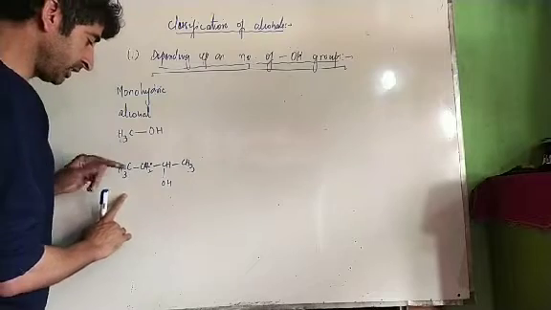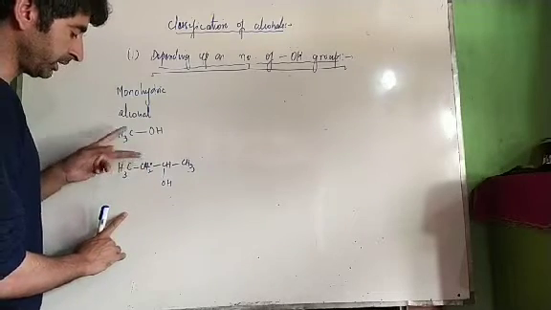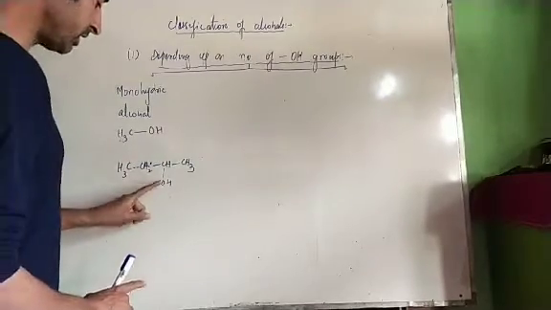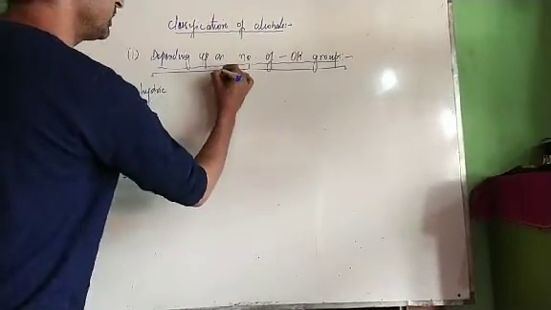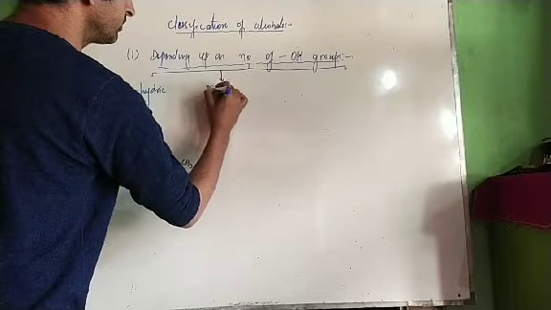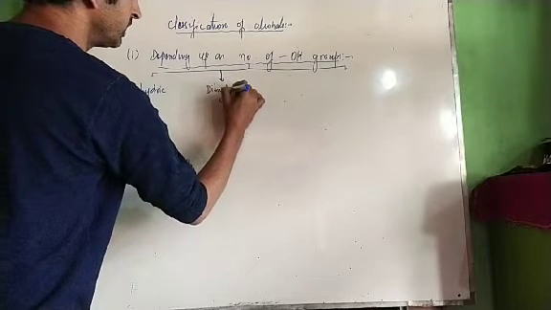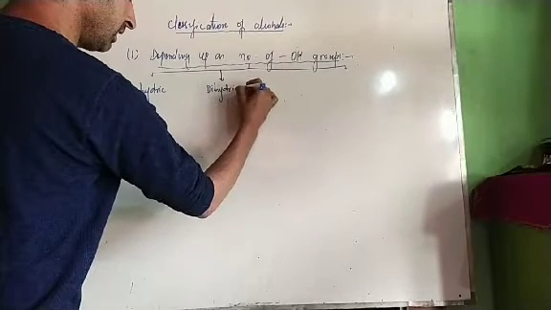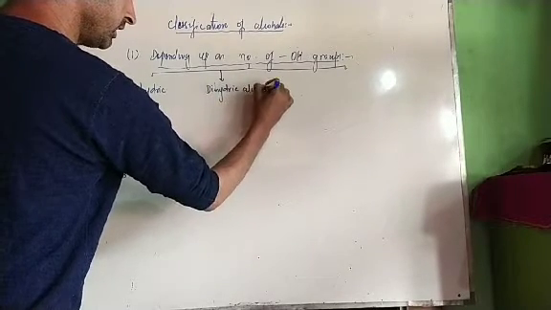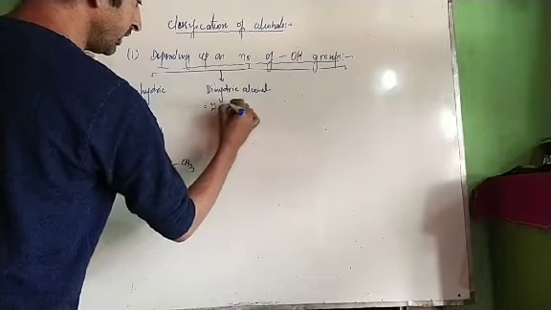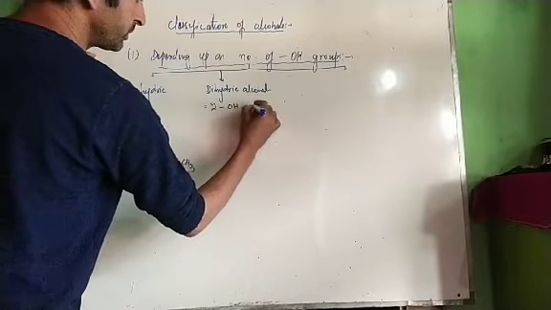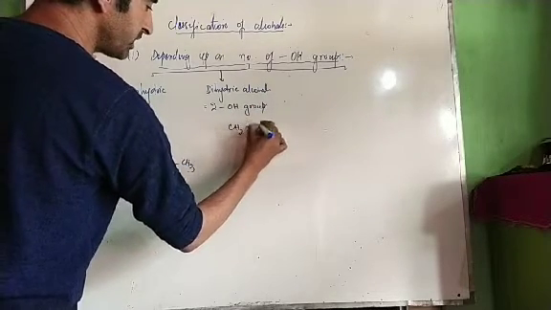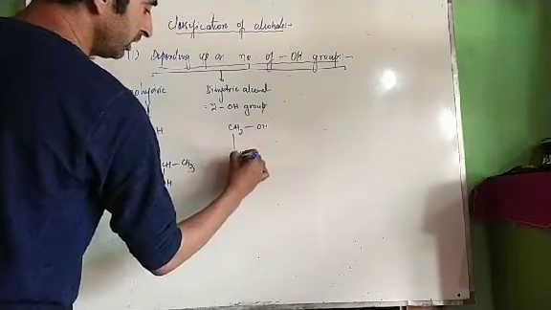I have told you yesterday, it is very important to remember the common name of this compound. It is secondary butyl alcohol. It contains only one OH group. It is monohydric. Number second, dihydric alcohols. The word di means two. Those alcohols which contain two OH groups are dihydric alcohols. Dihydric alcohols are those which contain two hydroxyl groups. The example we quoted yesterday, a very famous example, is ethylene glycol.